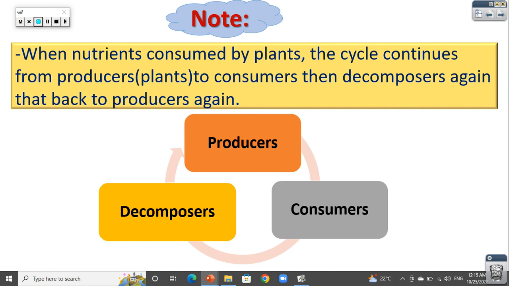When the nutrients are consumed by the plant, the cycle continues as the consumer eats the producer, and when the consumer dies, the decomposer turns back the nutrients, or the chemical energy that the consumer took from the producer, one more time in the form of nutrients to the soil. Then the producer takes these nutrients and makes what? Chemical energy. Then another consumer feeds on the producers, and the consumer dies, and the decomposer changes its body into nutrients, and another producer takes the nutrients, and so on.